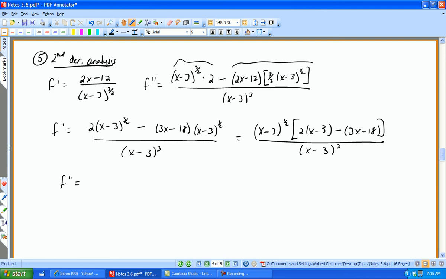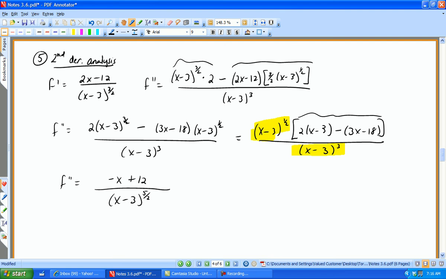Okay, so again, I can move this (x - 3)^(1/2) and combine it with what's on the bottom. If I move it to the bottom, it'll be a negative 1/2 on the bottom. So if I take 3 and subtract a half, that would be 6/2 minus 1/2, which is 5/2 on the bottom. So I'll have (x - 3)^(5/2) on the bottom. On the top, if I distribute, I get 2x - 6 - 3x + 18. So I believe I get negative x, and then minus 6 plus 18 should be plus 12.